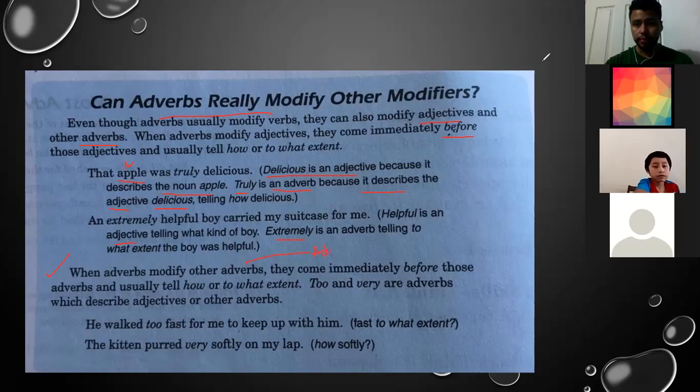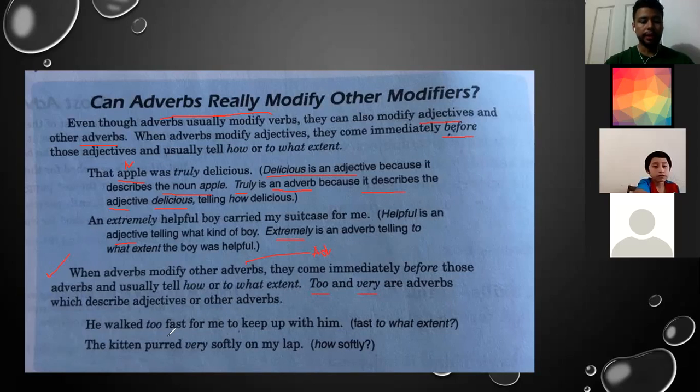All right? Let's see the chat. Okay, some of you are writing to me. Good morning. Excellent. Yes, Dimitri, I didn't see that statement. Interesting is an adjective. Yes, certainly it is an adjective. Exactly. In this case, too is an adverb. Very is another adverb, which describes adjectives or other adverbs.